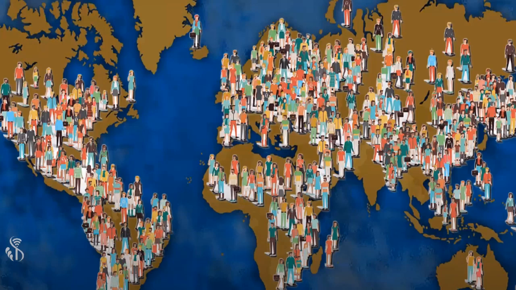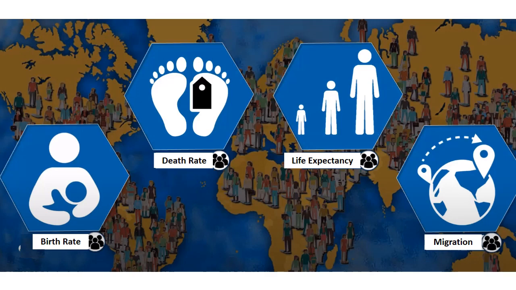Now let us see what are these factors. Birth rate, death rate, life expectancy, migration. Now let us start with the birth rate.